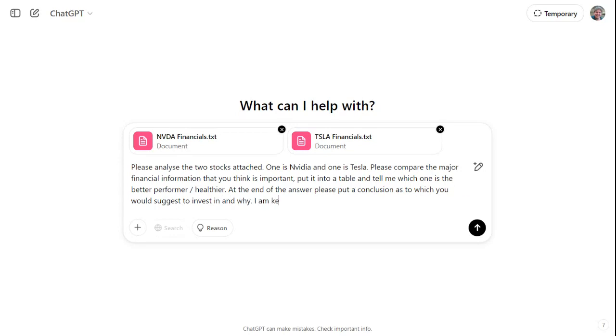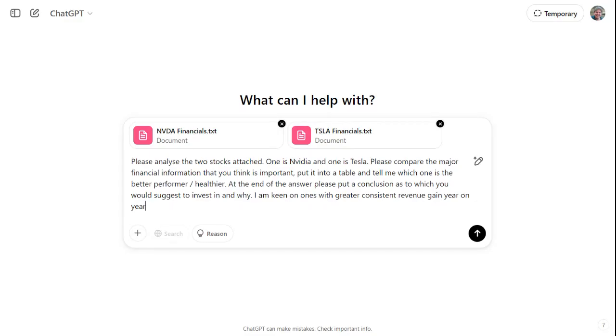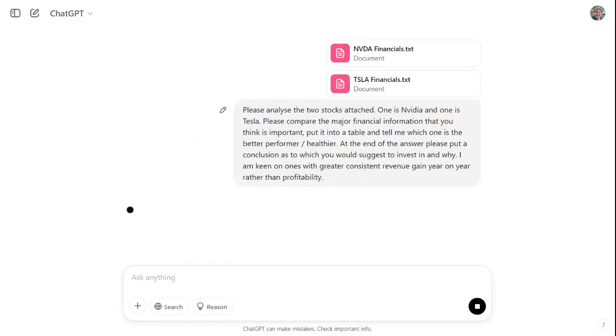I am keen on ones with greater consistent revenue gains year on year rather than profitability. So let's hit enter and see what happens.